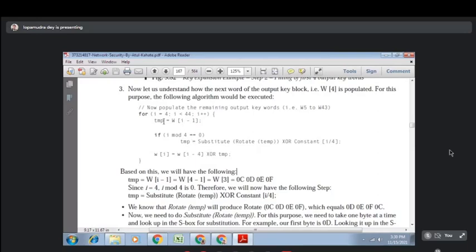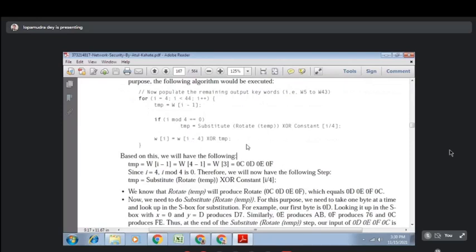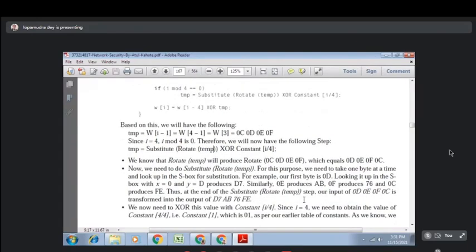ফার্স্ট এই টেম্পকে রোটেট করতে হবে। এখন এটার ভ্যালু ছিল এটা, তো এটাকে যদি তুমি 1 টাইম রোটেট করো তাহলে কি হবে? 0C টা লাস্টে চলে যাবে সার্কুলার রোটেট, তাহলে 0D, 0E, 0F, 0C. So that will be the output of the rotate. Okay, so rotate temp. So we need to perform this operation. First of all, we have to perform rotate temp. So circularly rotate করলে, so 0D, 0E, 0F, 0C. Now we have to perform substitute of this operation. ঠিক আছে?